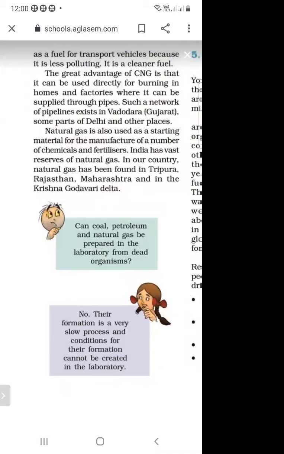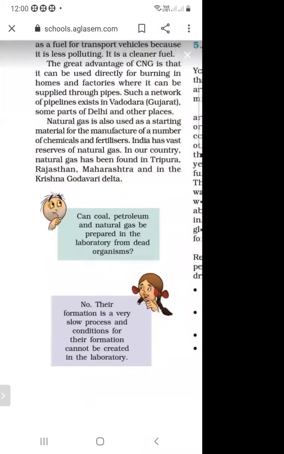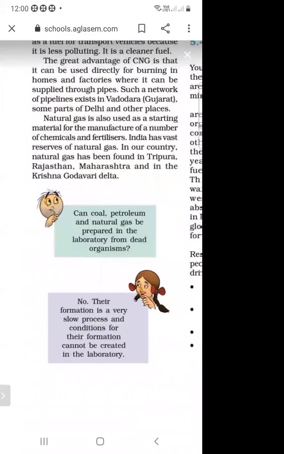So in India, natural gas is found in Tripura. It is also found in Rajasthan, and in the Krishna Godavari Delta. Natural gas is used as a starting material for chemicals, and it is also used as a starting material for fertilizer. So in our country, natural gas is found in Tripura, Rajasthan, Maharashtra, and the Krishna Godavari Delta.